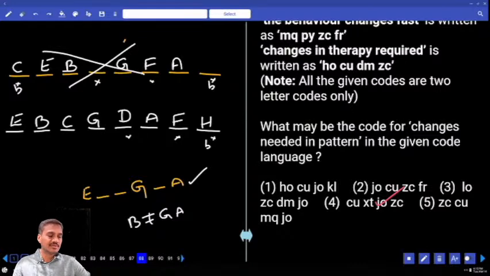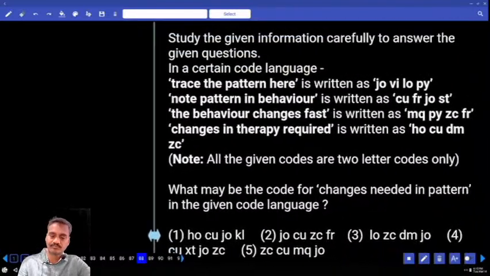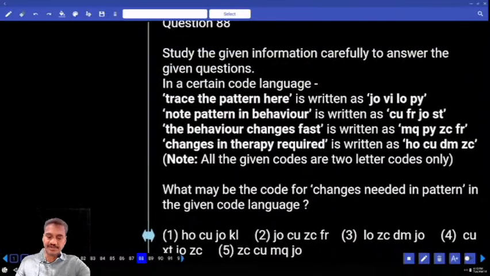Then next one, 88 onwards. 88 to 92. Trace the pattern here. And so on, it is based on coding and decoding, which must be under the first priority. Then, as 5 questions were given under this one, we need to write down the codes for each and every word separately.